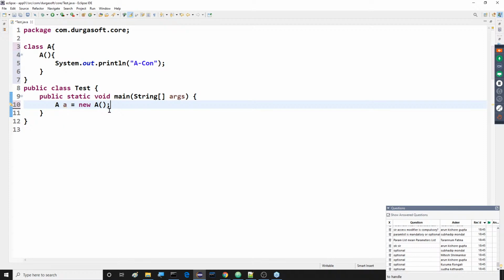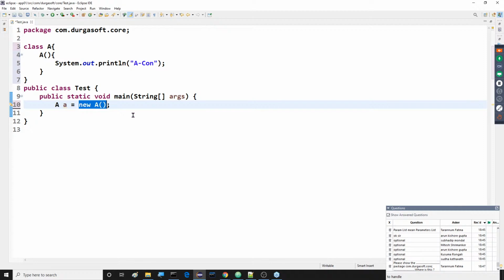Alright, sir. Inside this object creation statement, along with the new keyword, we are calling the constructor.